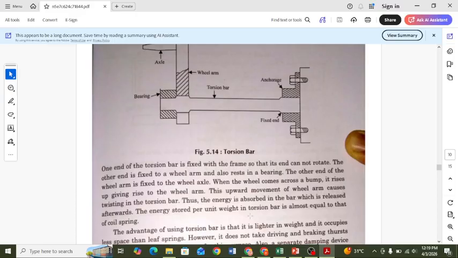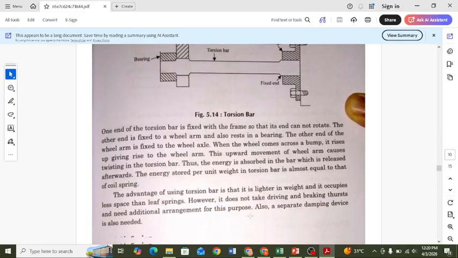It rises, pushing up the wheel arm. This upward movement of the wheel arm causes twisting in the torsion bar. Thus the energy is absorbed in the bar and is released upwards. The energy stored per unit weight in the torsion bar is almost more than in the coil spring.